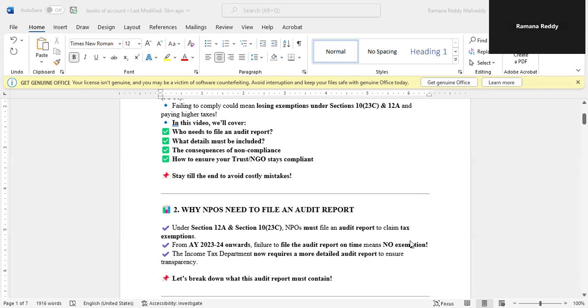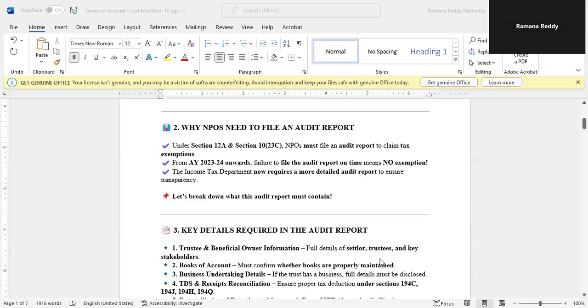So why do NPOs need to file an audit report? Under Section 12A and Section 10(23C), NPOs must file an audit report to claim tax exemptions. From financial year 23-24 onwards, failure to file the audit reports on time means no exemption. The Income Tax Department now requires a more detailed audit report to ensure transparency. So let's break down what this audit report must contain.